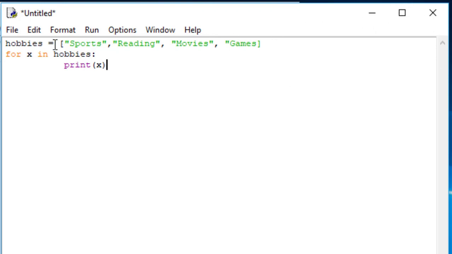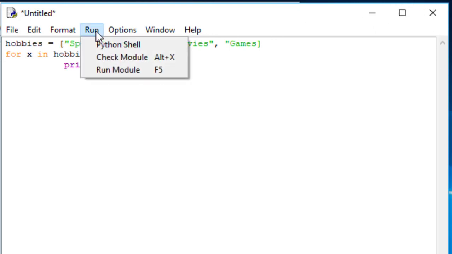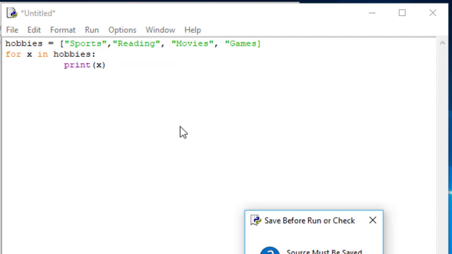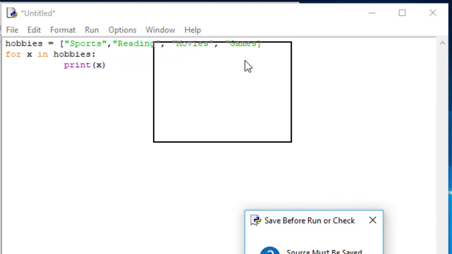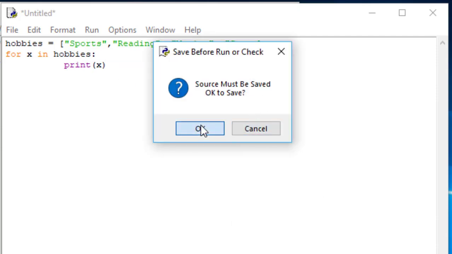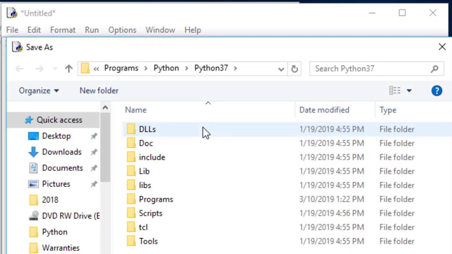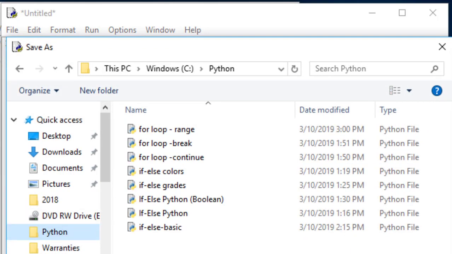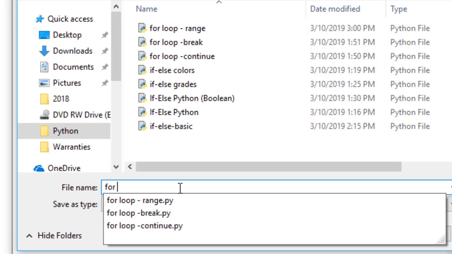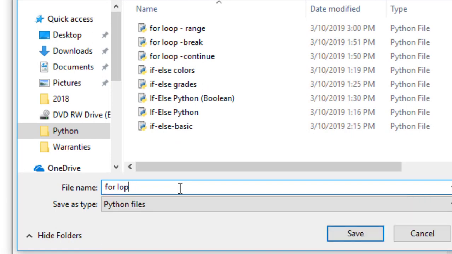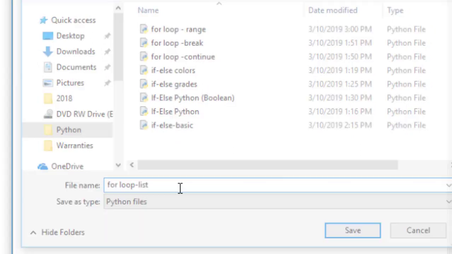Okay, so what I'm going to do here is I'm going to go ahead and run this, and it's going to prompt me to save it. I'm going to bring that up. I'm going to say OK to save. And I could have said file save or save as in advance, but I just did it like this. I'm going to say OK. And I'm going to go ahead and create a for loop list. Okay.